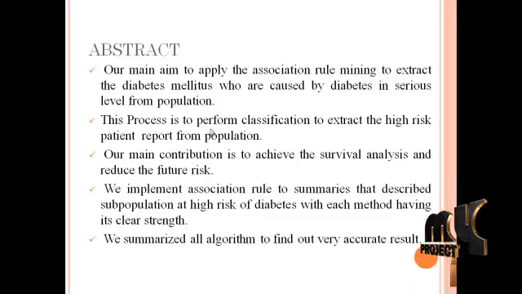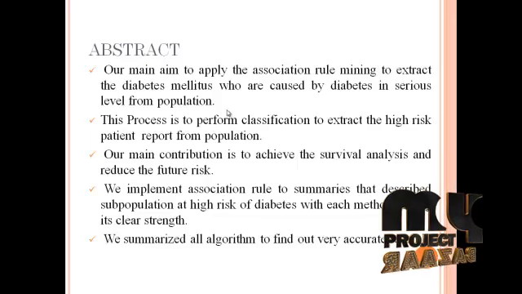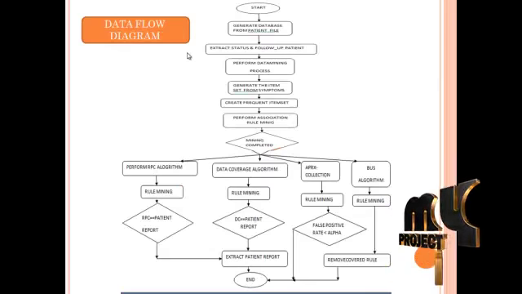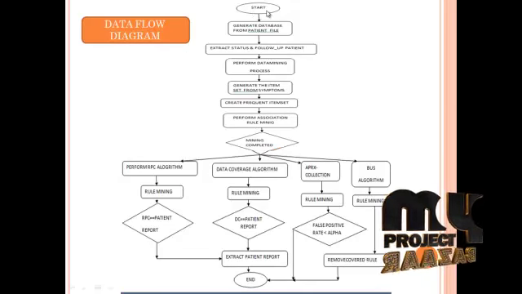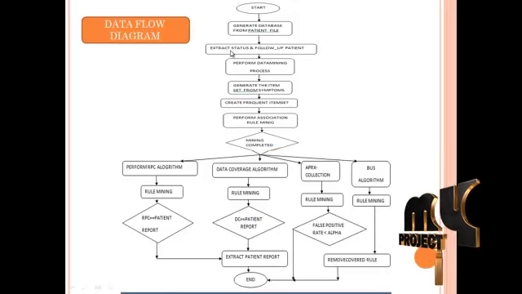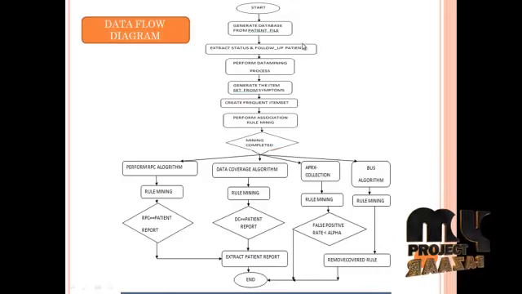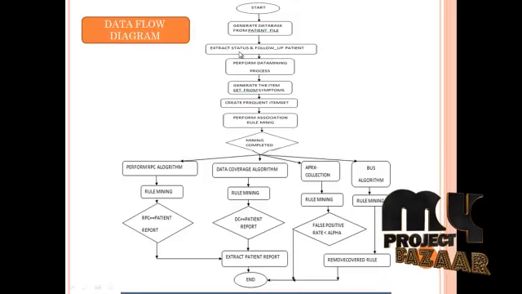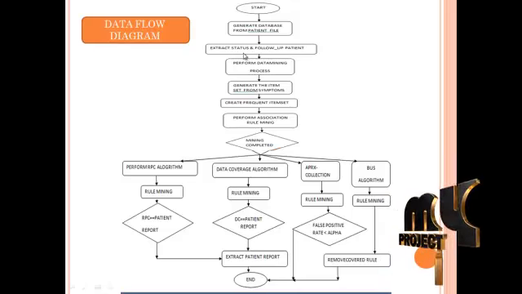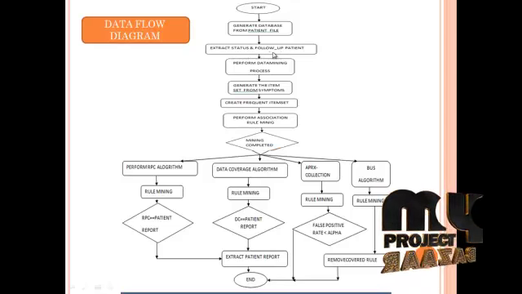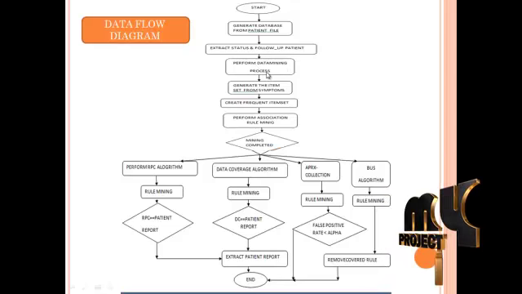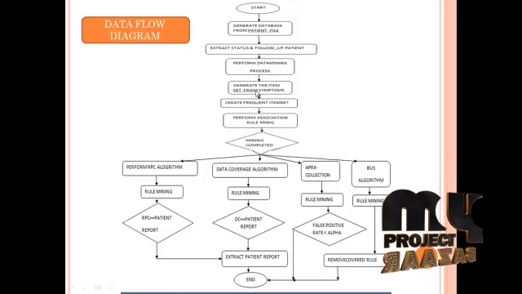Now see the flow diagram of our project. First we start and generate the database from the patient file and extract status and follow-up patients. The status patient is one who has diabetes at a serious or normal level, and the follow-up patient is one who does not have diabetes. We perform the data mining process and generate the item set from symptoms.